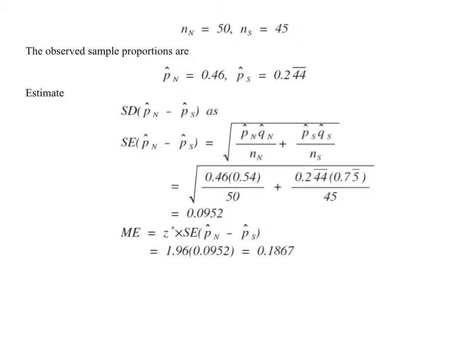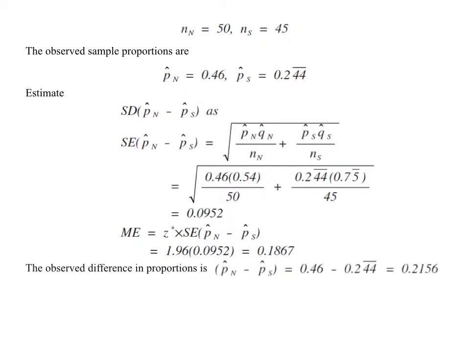Now let's calculate the margin of error. z critical for a 95% confidence interval is 1.96. So our margin of error is 0.1867. The observed difference in proportions between the two is 0.46 minus 0.24 repeating, which is approximately 0.2156, and that's how much of a difference we have in these proportions. So the 95% confidence interval will end up being the observed difference plus or minus the margin of error. In this case, that gives us from 2.9% to 40.2%.